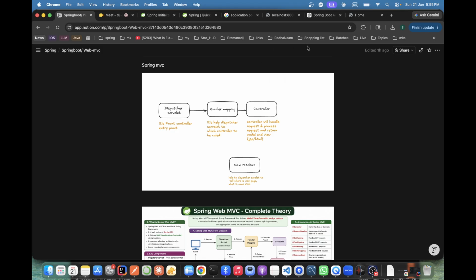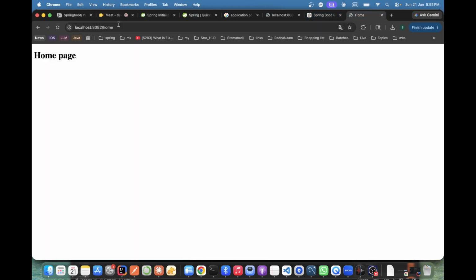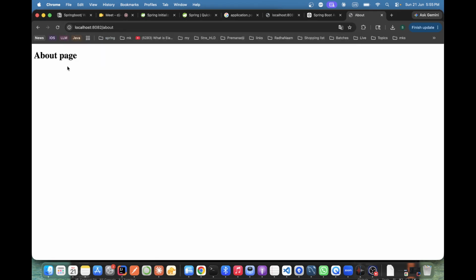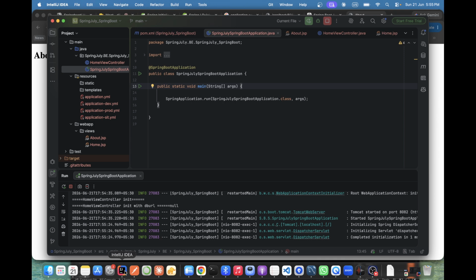Okay? You read a lot of things. Spring MVC is very good. Without Spring MVC, you cannot move to REST endpoints. Home is there. You can show about. About is coming. And not only this, this is now a static page. But my question: can we connect our application with a DB or anything? So how do we render this one?